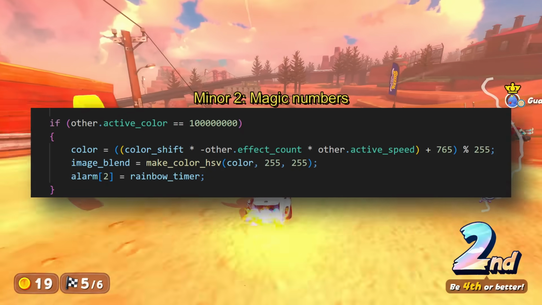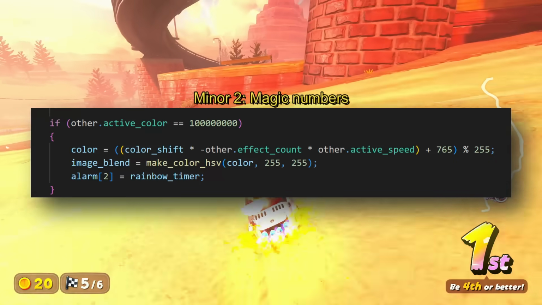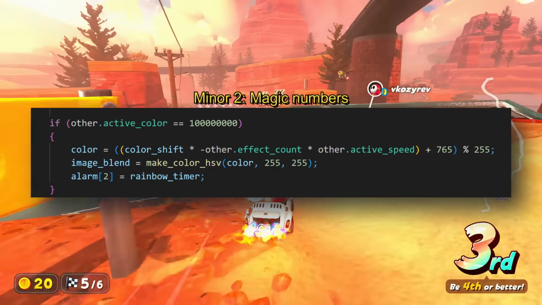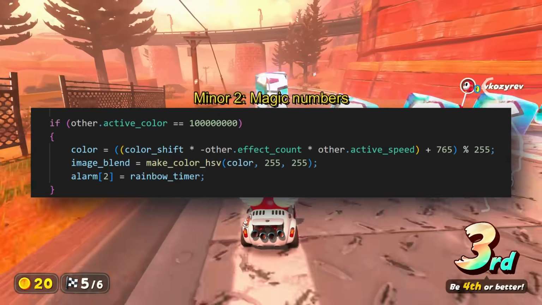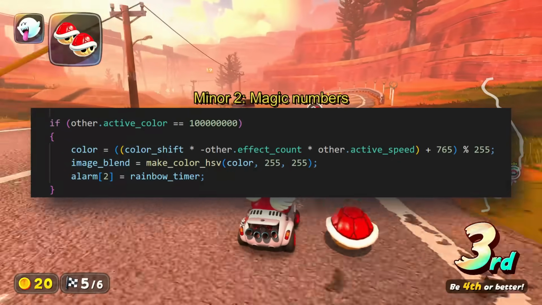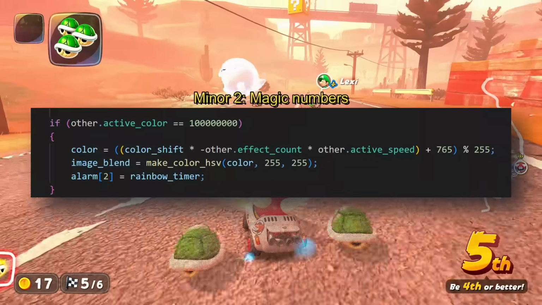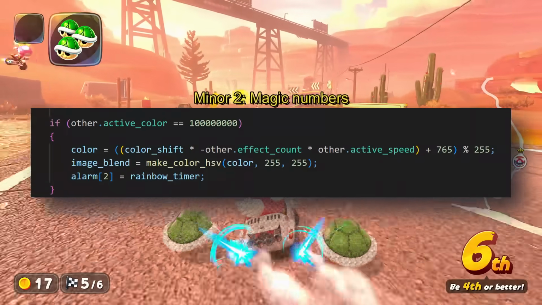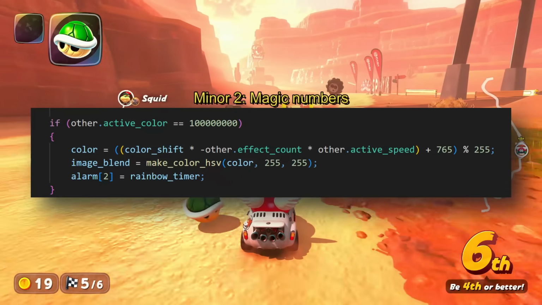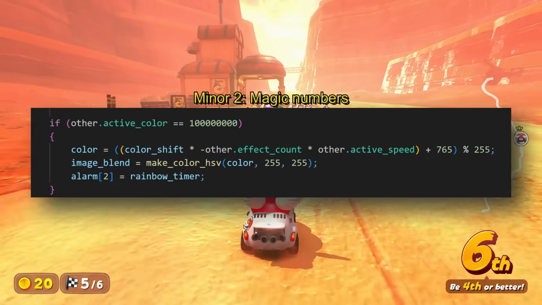The next is unexplained constants. They are everywhere. I brought this up in my original video, and a lot of people said that the magic numbers I referred to weren't really magic numbers because you can use IntelliSense to tell what the actual parameter names are associated with those numbers. Putting aside the fact that nobody should need to hover over a method for 2 seconds to tell what the actual parameters stand for, let alone do this for over 20 methods, magic numbers in their purest form are everywhere in Thor's code. There's at least half a dozen in each file, maybe even more. Take a look at the 100 million here for active color, or the 765 that aren't really explained.